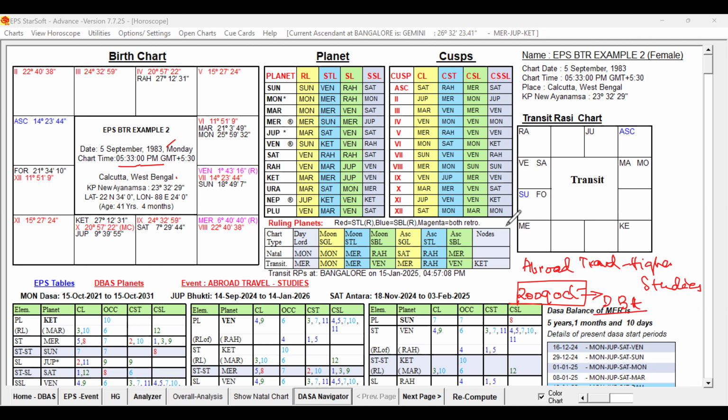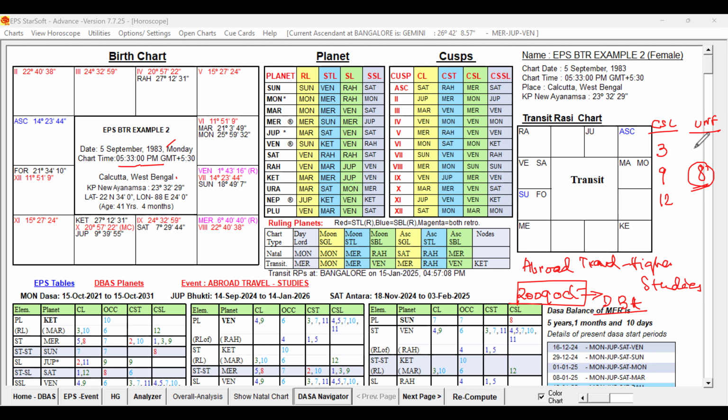Also, if any cuspal sublords are ruled by the shorter duration sublords, we have to keep that in mind. Now, for the abroad travel, the favorable important primary houses are the third house, ninth house, and 12th house. So we have to look at the third, ninth and 12th cuspal sublords. And of course, the unfavorable cuspal sublords, for example, the eighth house, is important. And this is most important. We have to check whether any increase or reduction in the birth time has any impact on the eighth sublord.